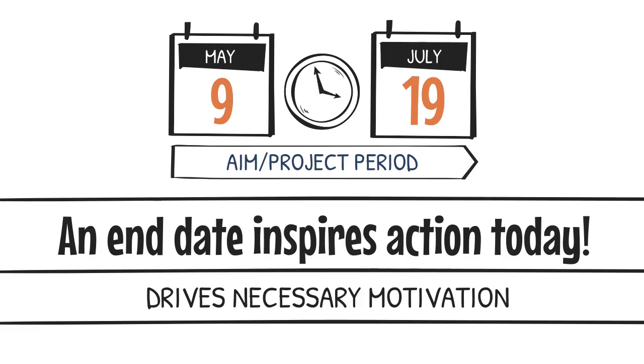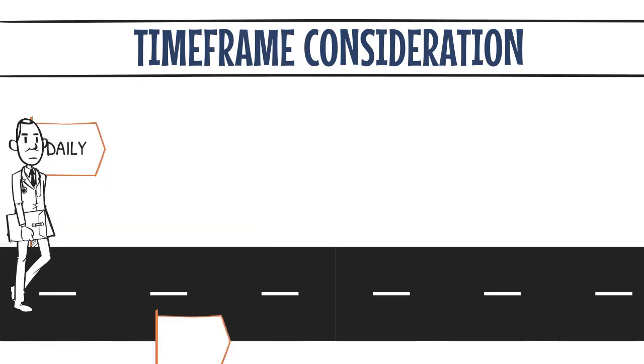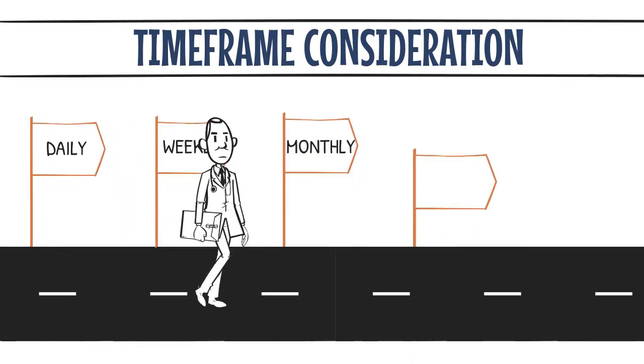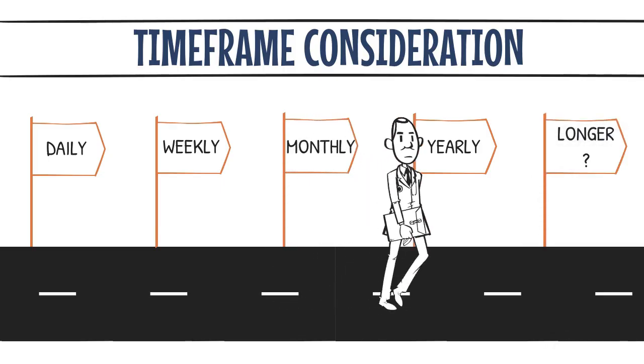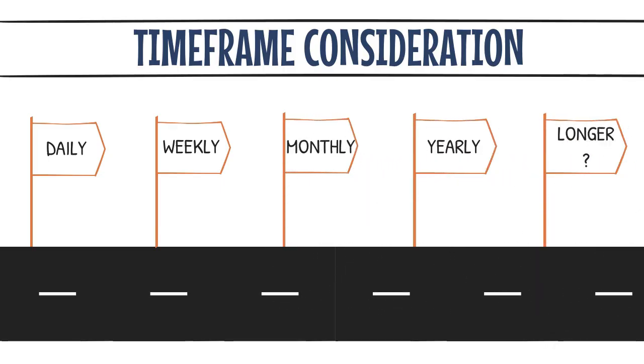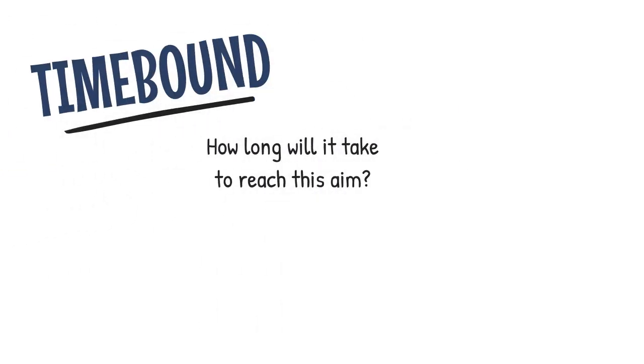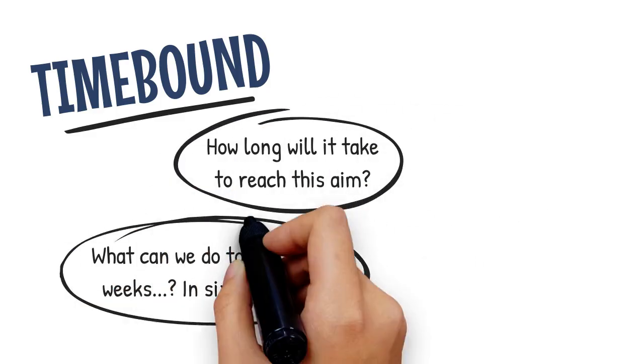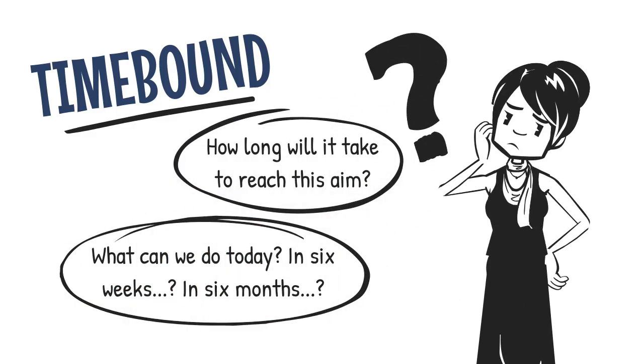Aims with small incremental changes may benefit from daily or weekly time frames, whereas larger projects or organizational strategic plan aims may require several months or even years. A time-bound aim answers these questions. How long will it take to reach this aim? What can we do today? What can we do 6 weeks from now or 6 months from now?